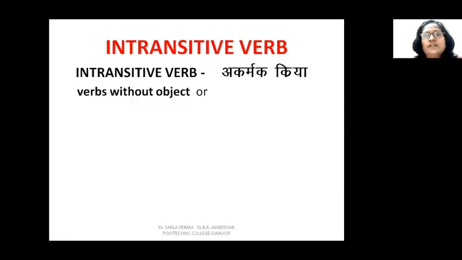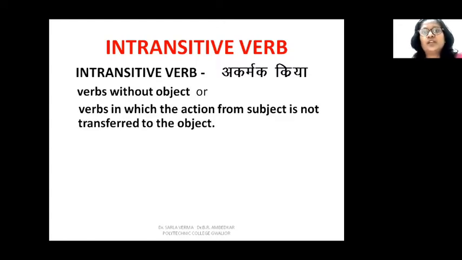Now, in the case of intransitive verbs, these verbs do not require an object. And if you put these questions, what or whom, after the verb, you will not get an answer. So we call them intransitive because in these verbs, the action is not transferred from subject to the object.